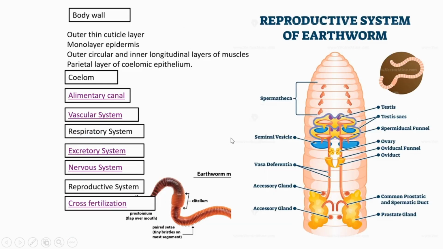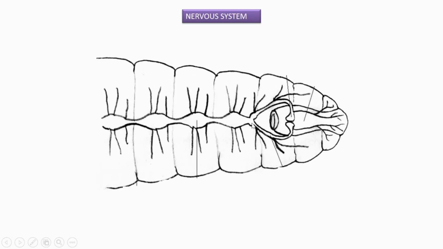Next is about its nervous system. Coming to the nervous system, of what type is it? Which are the peculiarities of its nervous system? I am going to show you. The nervous system is composed of a pair of cerebral ganglia that we can see here, this one and this one.